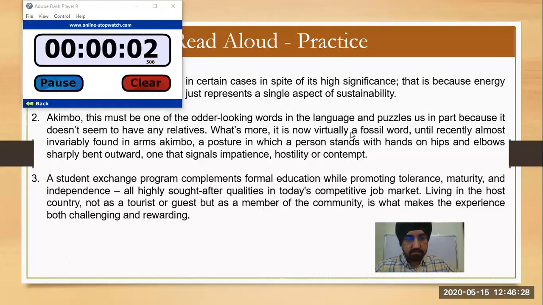A student exchange program complements formal education while promoting tolerance, maturity, and independence. All highly sought after qualities in today's competitive job market. Living in the host country, not as a tourist or guest, but as a member of the community, is what makes the experience both challenging and rewarding.